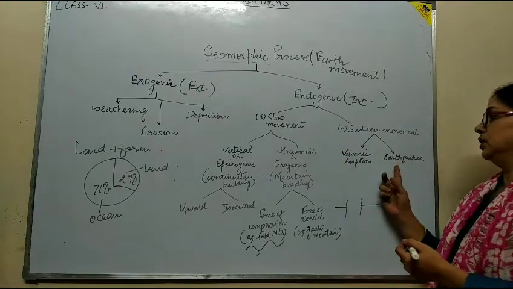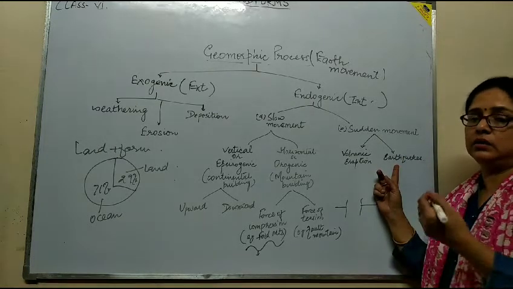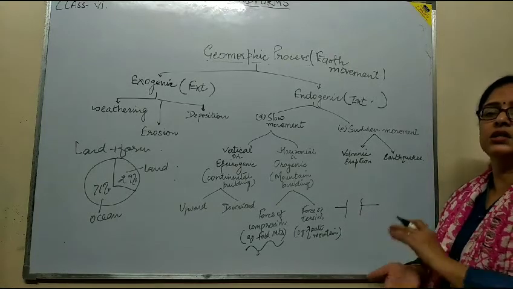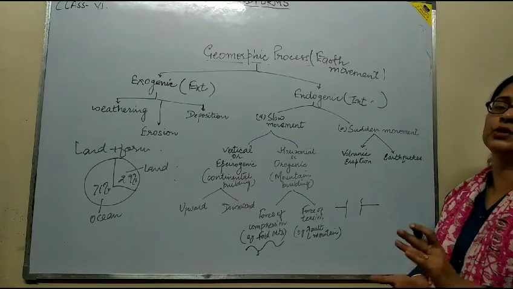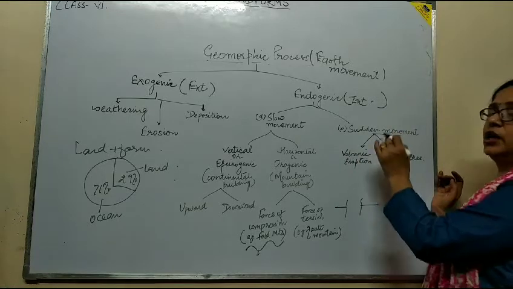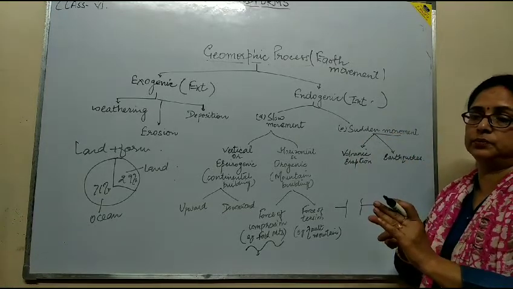Another is the result of an earthquake. Because of an earthquake, everything is finished in a few minutes or a few seconds. These are the results of sudden movement of the surface of the earth.